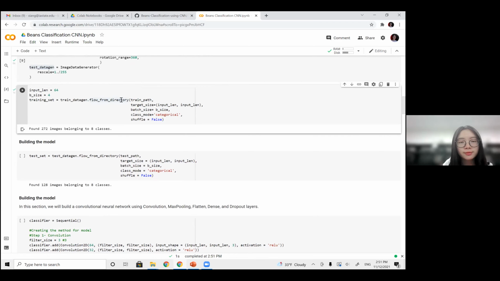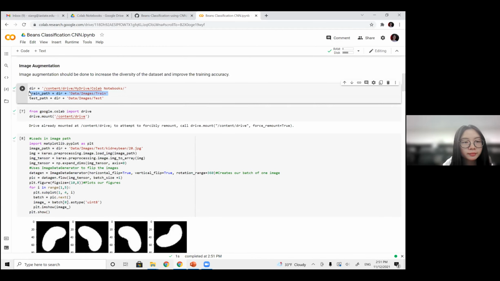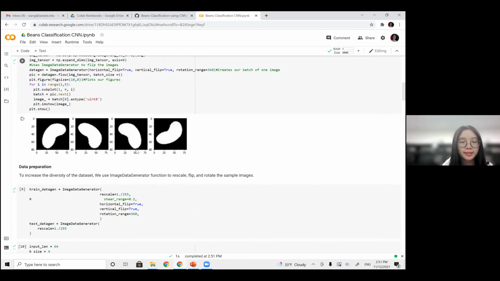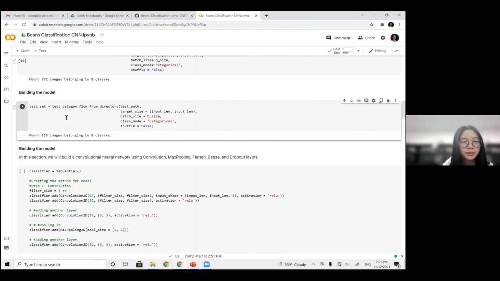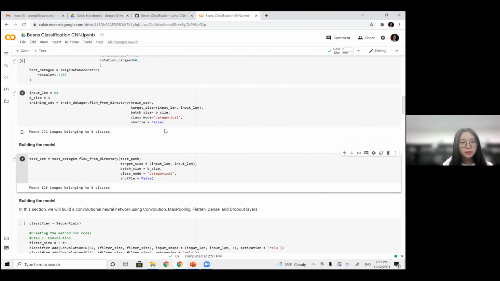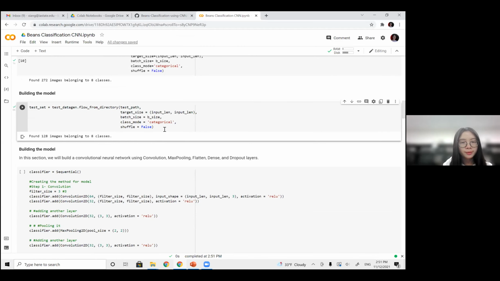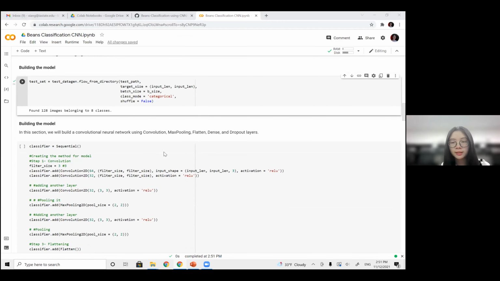The function flow from directory is used to load the data to the model. Here, one important parameter is the training path, which tells the function where the images are, and the training path is defined previously here, which is the path to the training and the testing images. Do the same thing for the test data set. So we have pre-processed and loaded the data. Does anyone have any questions regarding loading the data?